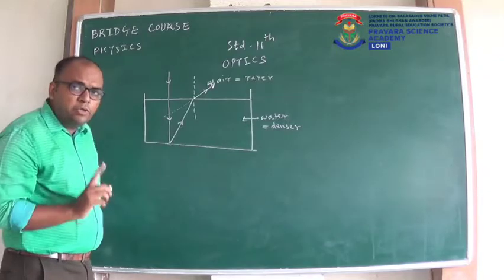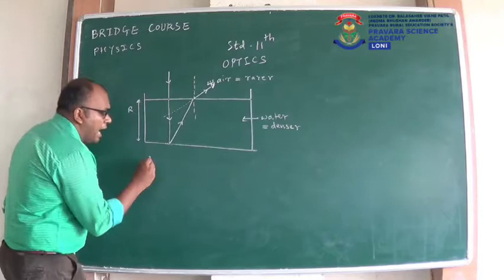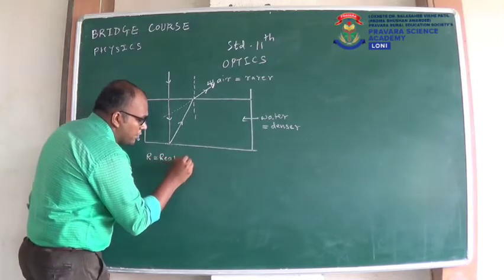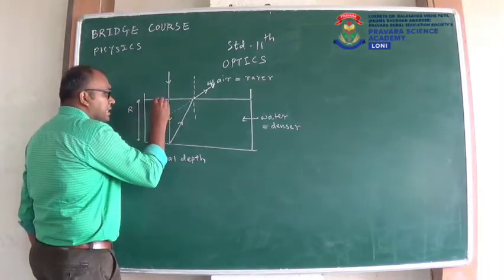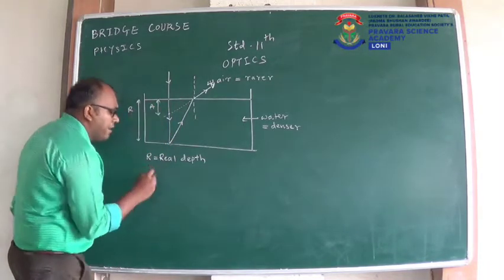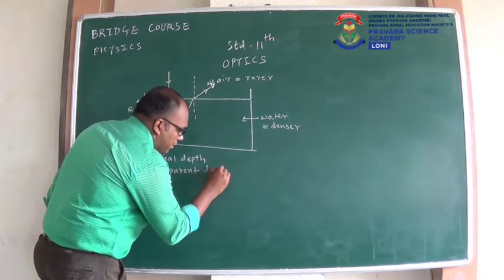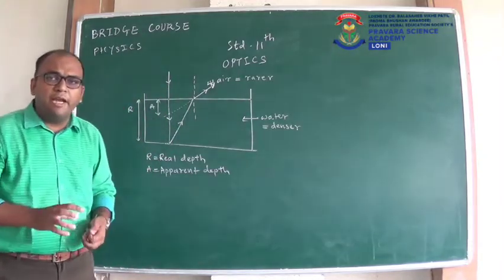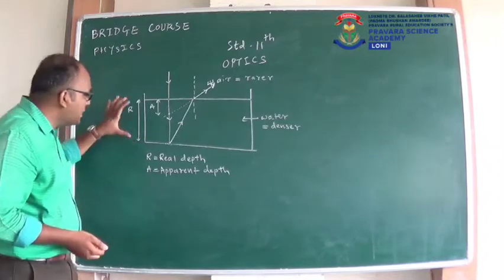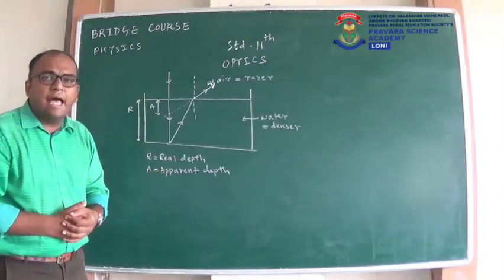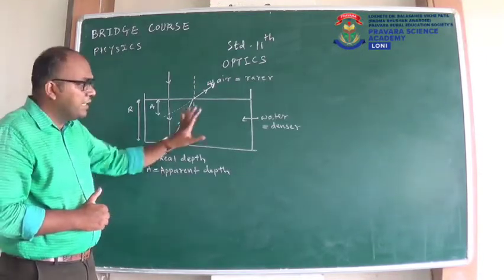So now here I will use two terms. This is R. R is real depth of water. And this much distance is A. A we call apparent depth of water. Apparent means what is appearing, and real is what the depth actually is. So R is the actual depth and A is the apparent depth. Now what is the relation between this R and A? That we'll find out in this expression.